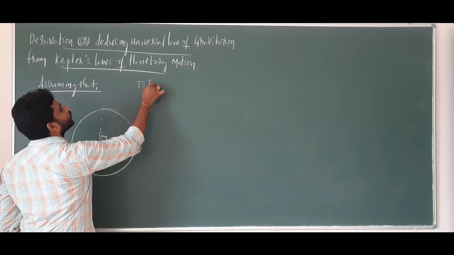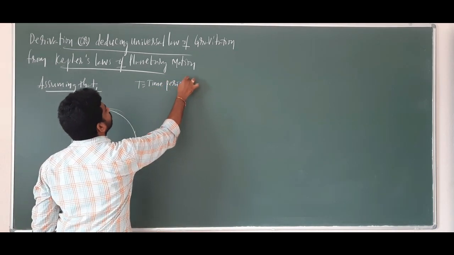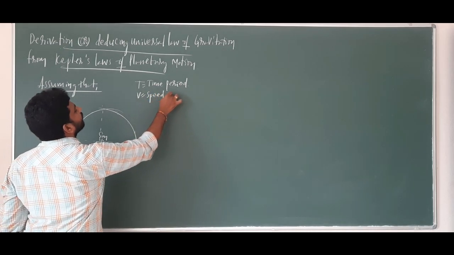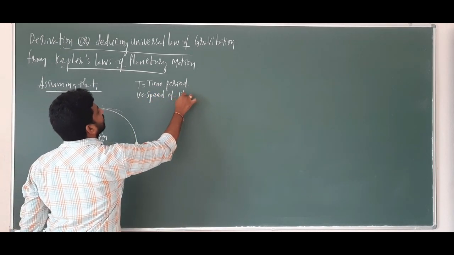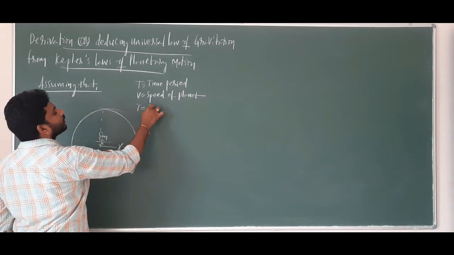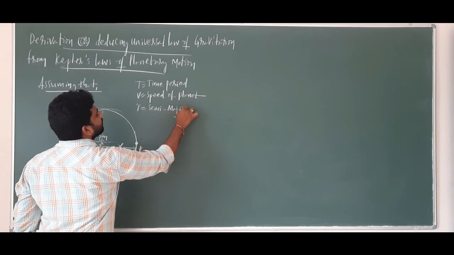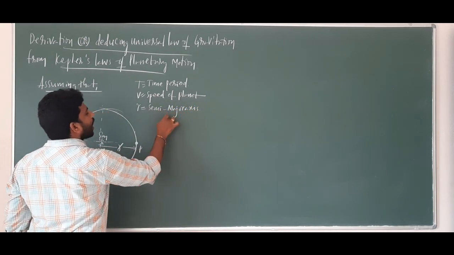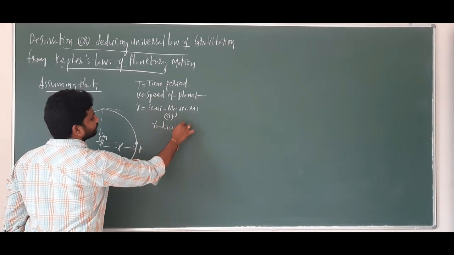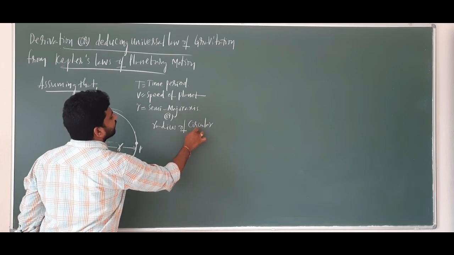So those are the things I am writing here. T is equal to the time period of a planet. v is equal to the speed of a planet. r is equal to the semi-major axis, or the radius of the circle, the radius of this circular orbit.